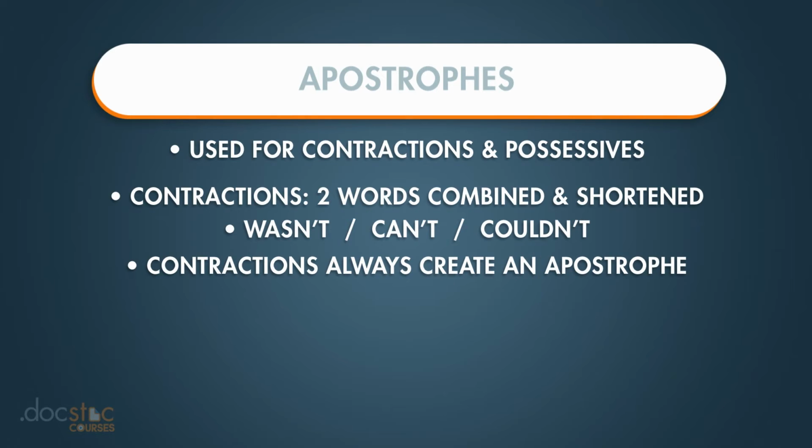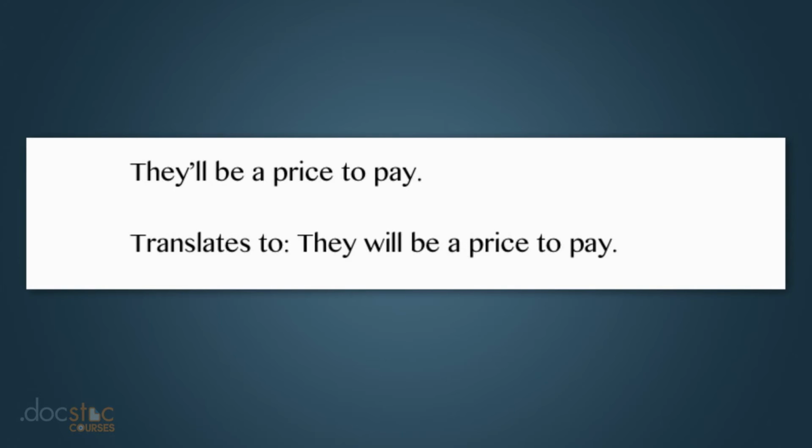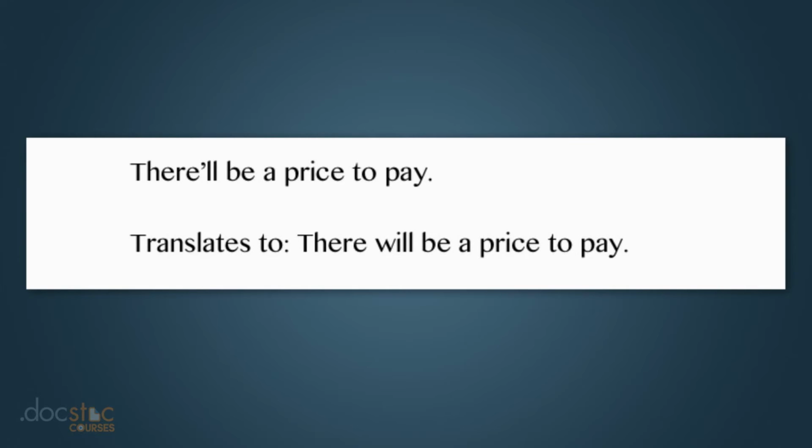Contractions should always include an apostrophe. For example, you are would become you're. It is would become it's. Be careful of the common colloquial mistakes that people make with contractions. For example, "their'll be a price to pay." This translates to "their will be a price to pay" instead of "there will be a price to pay," which is what you were trying to say. The correct way to write this would be "there'll be a price to pay." Then this makes more sense.